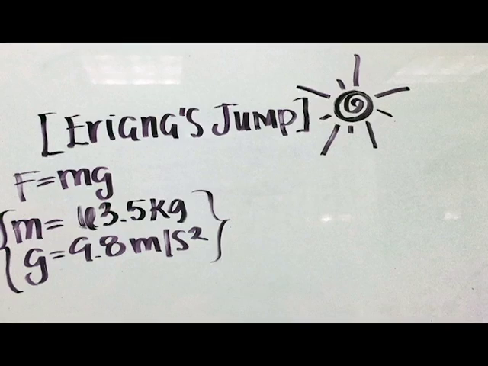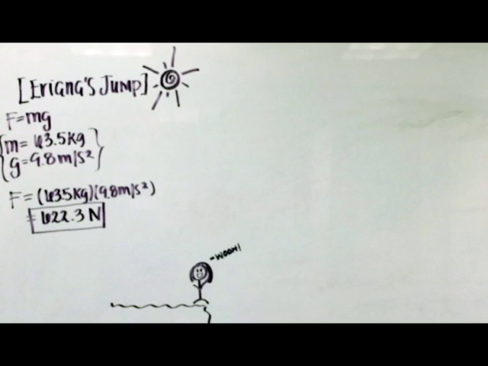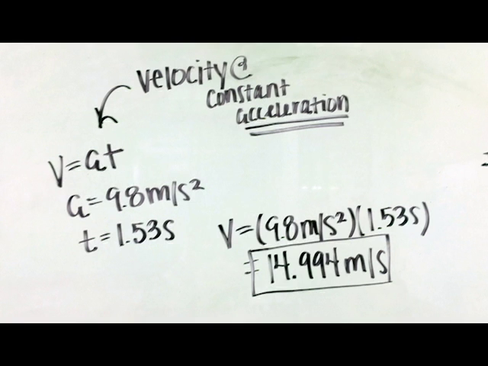This is Ariana's jump. So we are using the equation force equals mass times gravity, and my mass is 63.5 kilograms, and the gravity we're using is 9.8 meters per second squared. So plugging in our known values into the equation, we do 63.5 kilograms times 9.8 meters per second squared, and my force equals 622.3 newtons.